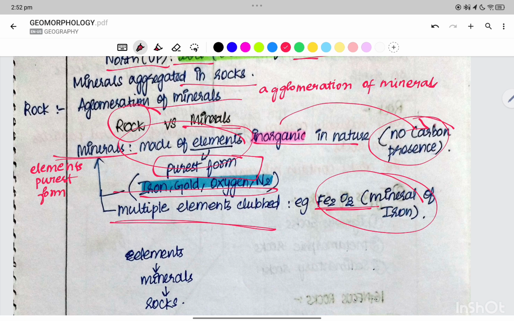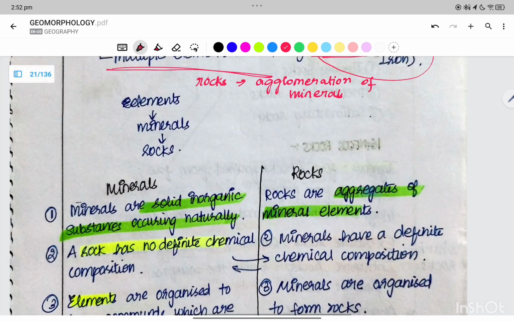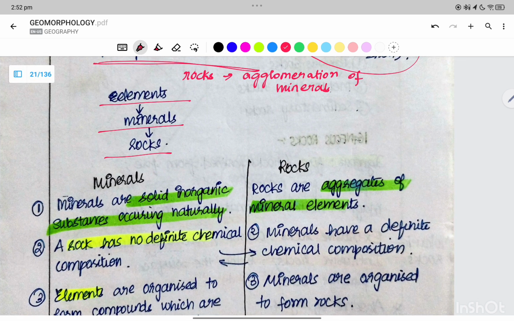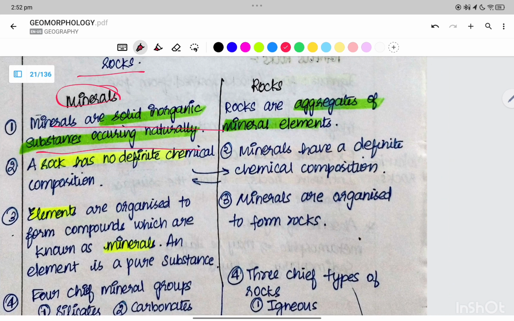Rocks are nothing but the agglomeration of these minerals. So we have what is called a rock. Rocks are an agglomeration; they consist of minerals. First we have the elements, then minerals, then rocks. Minerals are solid inorganic substances which occur naturally. First they are solid and second they are inorganic, which occur naturally, right? Aggregates of the minerals are what we have as the rocks.